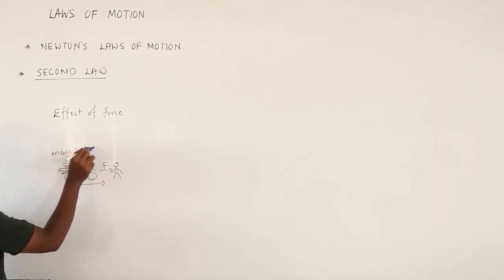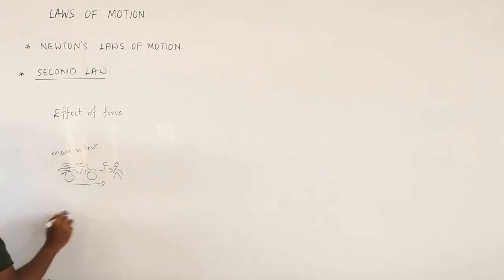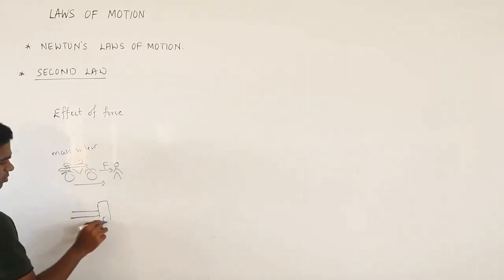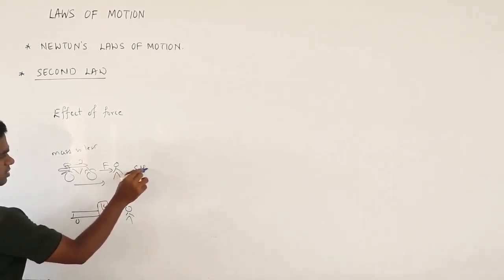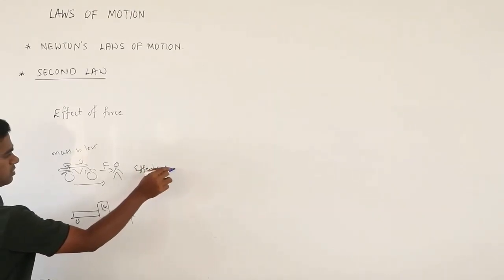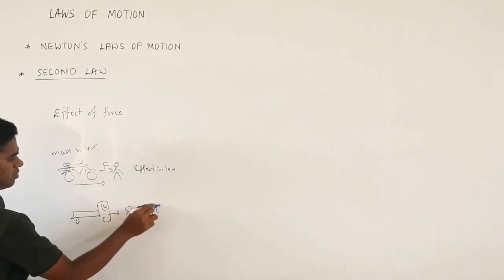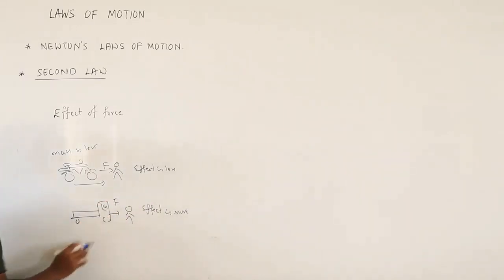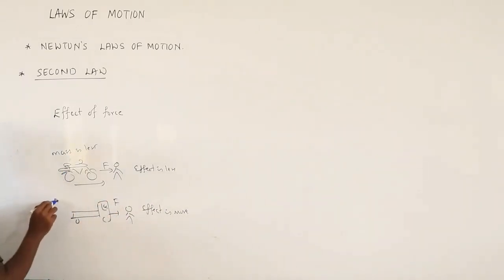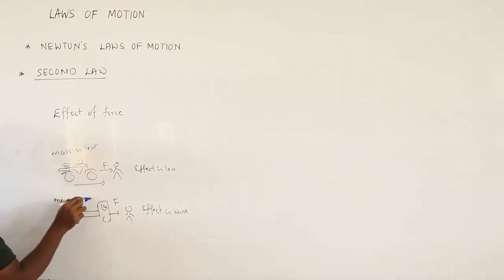Instead of this, suppose there is a truck and this truck goes and hits a person. Here the effect is less, here the effect is what? The effect is more. So the effect of force is more over here, because mass is more.